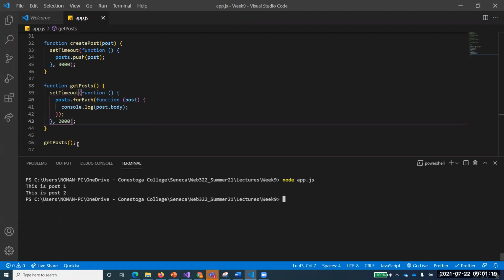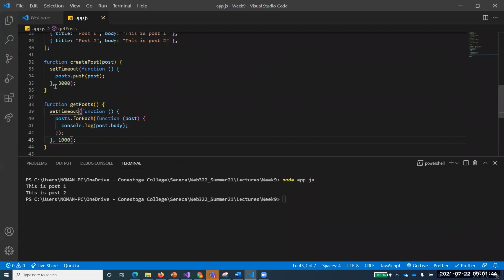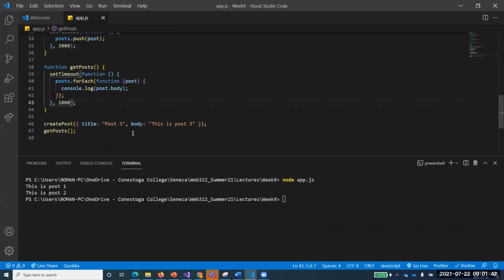Everyone understand that? Now if I come over here and I say create post, and I am passing a post to it, and I'm calling this post 3. Everyone getting that? Now I am making it not 2000, again 1000. I want create post to take 3 seconds and get posts to take 1 second. Right? Now let's run this program.